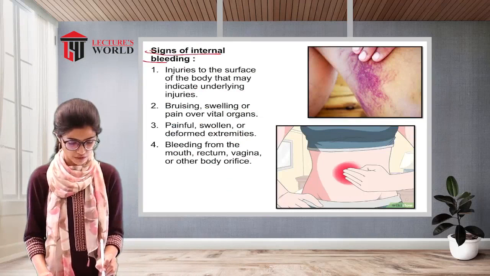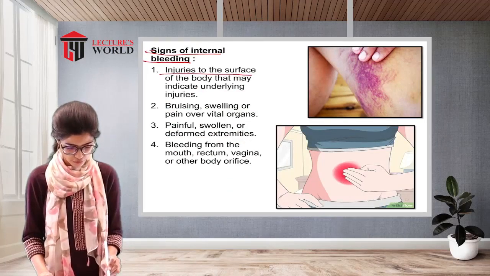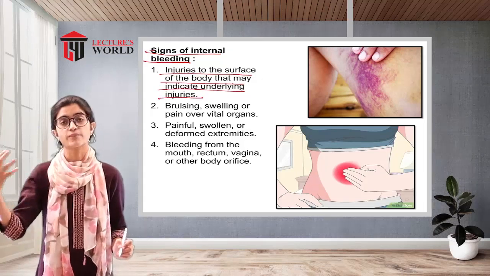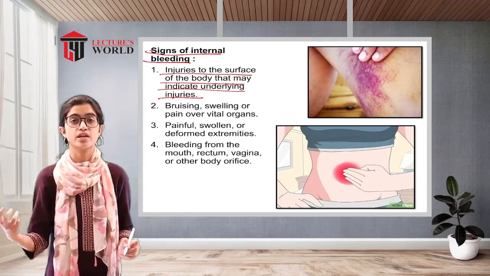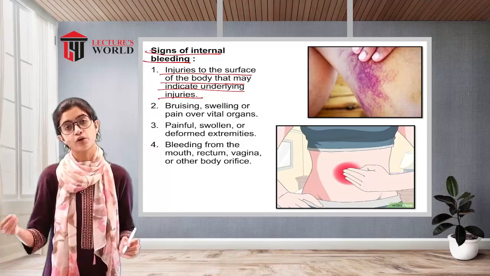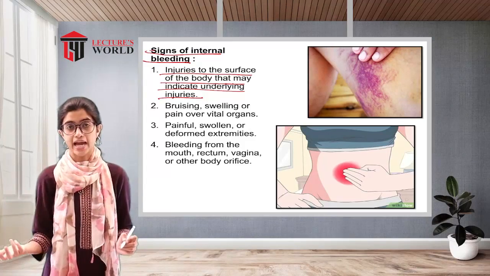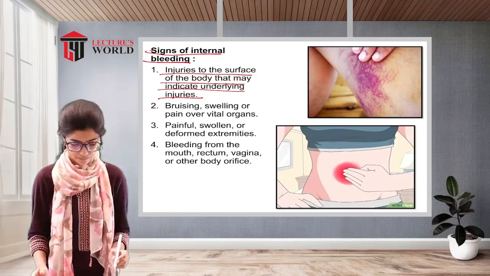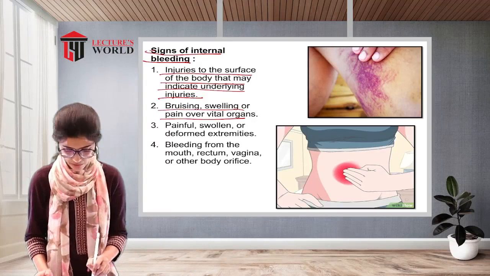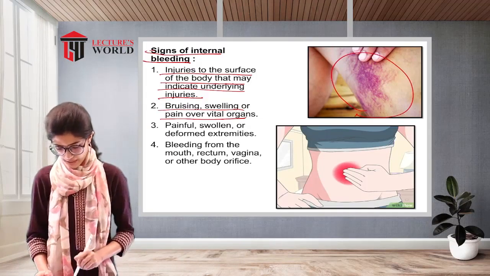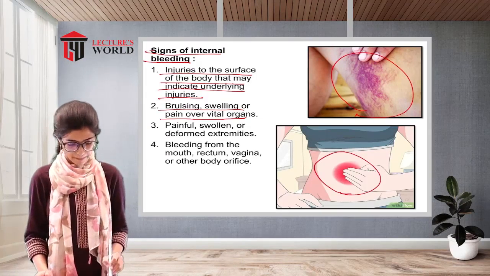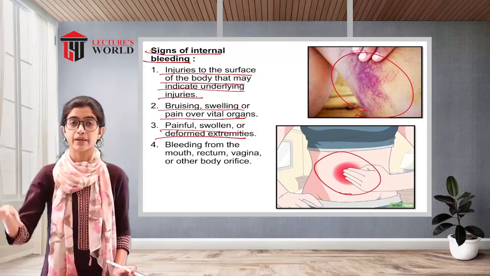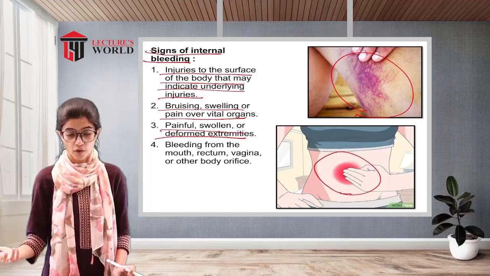Now, what are the signs of internal bleeding? Injuries to the surface of the body that may indicate underlying injuries. Observation of the skin indicates that there are changes happening beneath the skin, and because of these visible changes, it can be seen that bleeding is present within the body. Bruising, swelling or pain over vital organs. As you can see in the picture, the bruising is there, and the pain over the vital organs. Painful, swollen or deformed extremities. If the extremities are involved, they are painful, swollen and deformed.